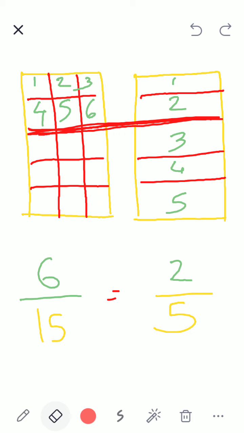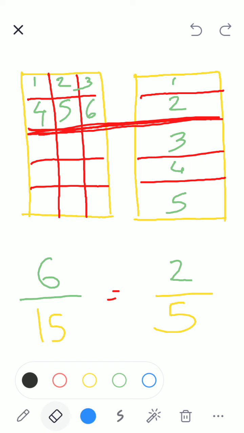How did we do it? This is a concept I visually understood. How do I get 2 by 5 in mathematics? How do I do the technique? Very simple. I will find the HCF of 6 and 15. 6 comes in 3's table. 15 comes in 3's table. Very good.